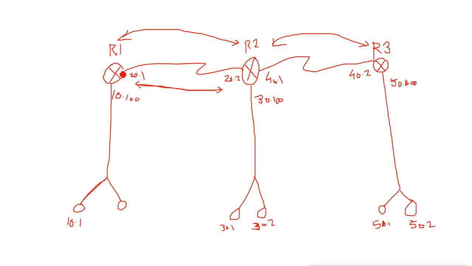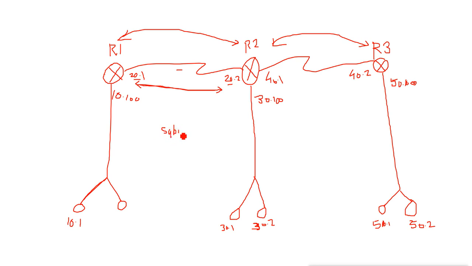Router 1 is connected to router 2 with this serial port, and this serial port has IP 20 and 20 here. That means it is in the same subnet, in the same network. If they are not in the same network, they will not create the neighbor relationship. So the first criteria is to be in the same subnet.